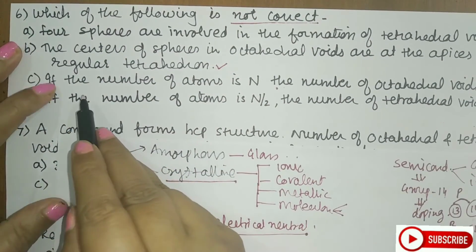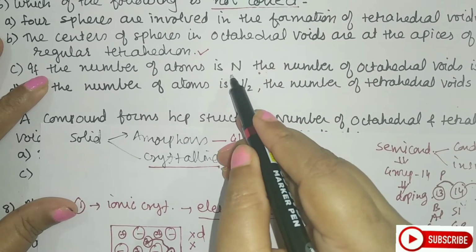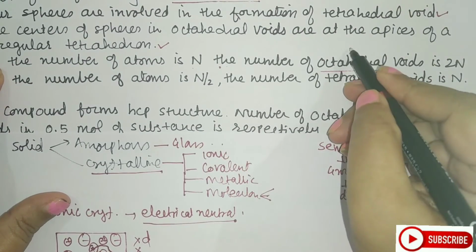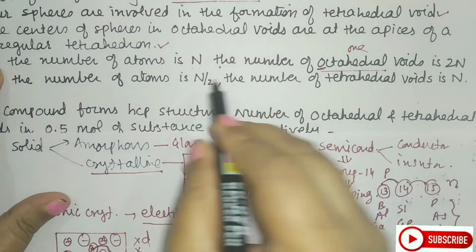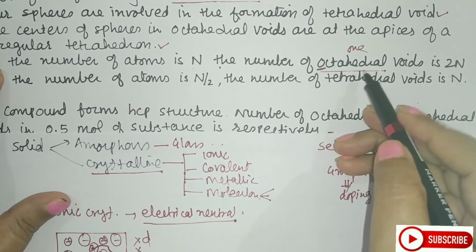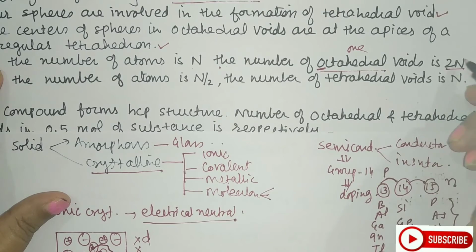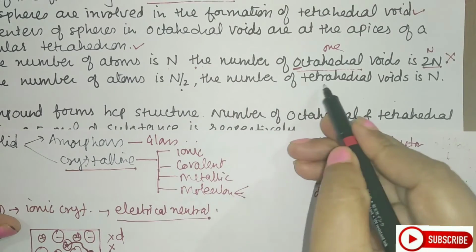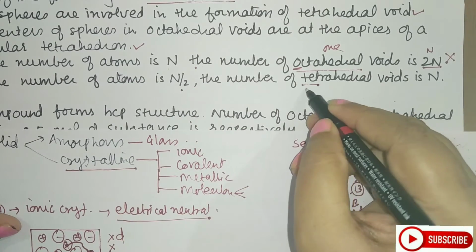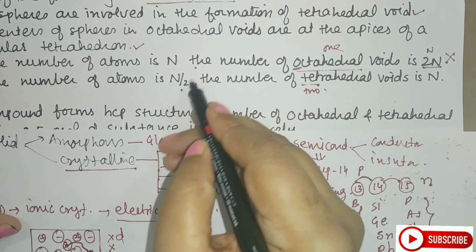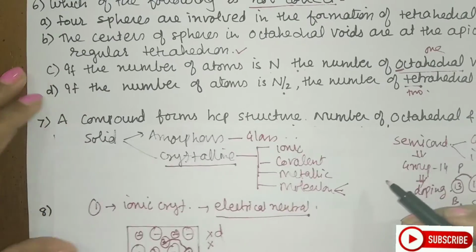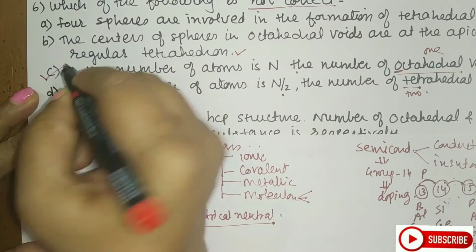Let us see the next one. If the number of atoms is n, the number of octahedral voids, octahedral means 1, so the number of atoms and octahedral voids should be the same. It should not be 2n, it should be n here. So this is a wrong statement. If the number of atoms is n by 2, then for tetrahedral, which means 2, n by 2 into 2, the voids will be n. So this is also a correct option. So the wrong statement here is the third option.